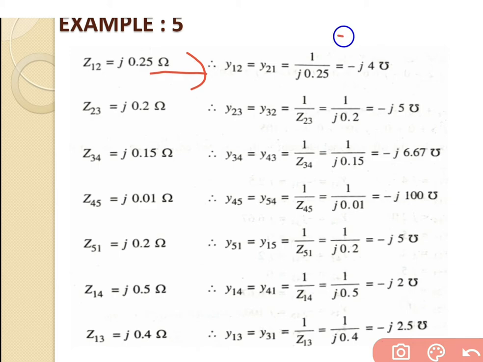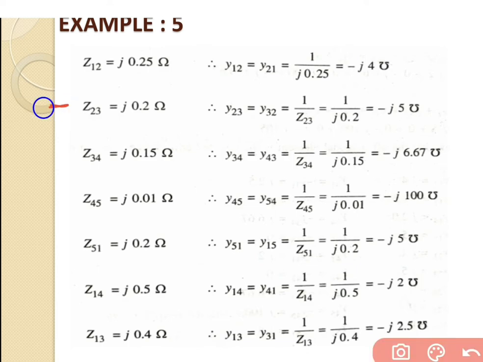But here we have to make it negative, because in the calculation, capital Y12 is equal to minus of small y12. This is the equation for Y12. So in this way we get Y12 equal to minus J4 mho.